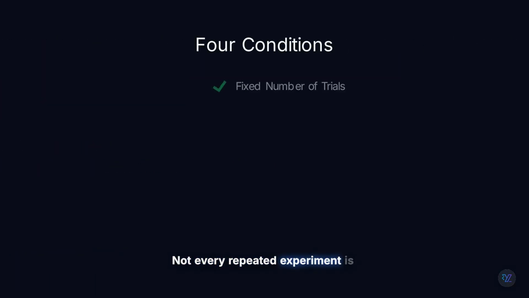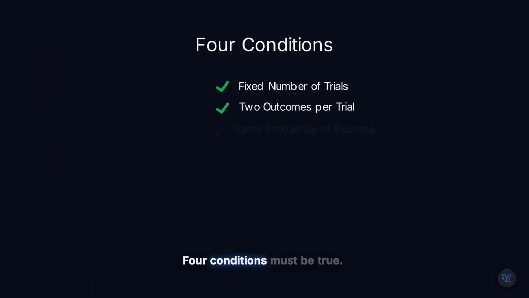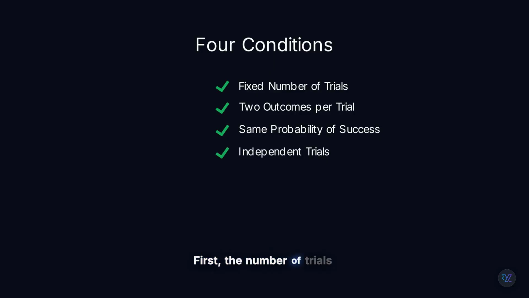Not every repeated experiment is binomial. 4 conditions must be true. First, the number of trials must already be decided. 5 flips, 10 flips, not keep flipping until something happens. Second, each trial must have only 2 possible outcomes, success or failure. Third, every trial must have the same probability of success. And finally, each trial must be independent. One flip shouldn't influence another.